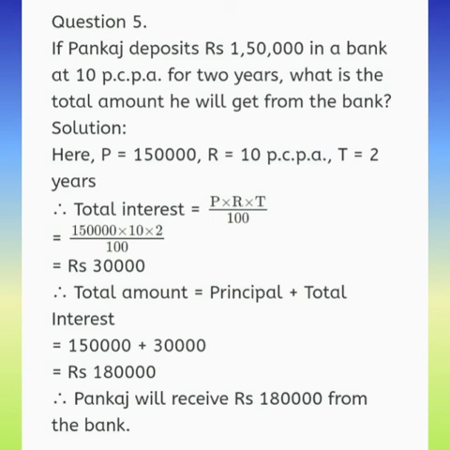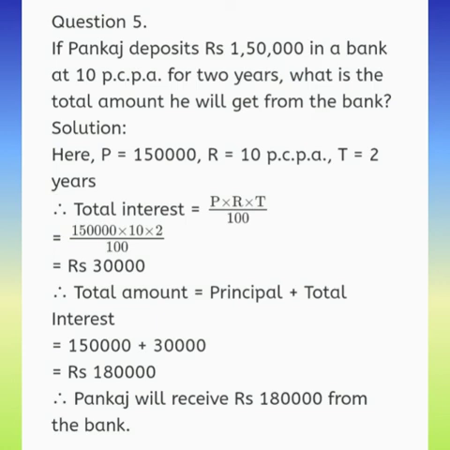Means I is equal to 1,50,000 multiplied by 10 multiplied by 2 divided by 100. This zero cuts and this zero cuts, so you multiply, then you are going to get your I, that is 30,000. Got it?